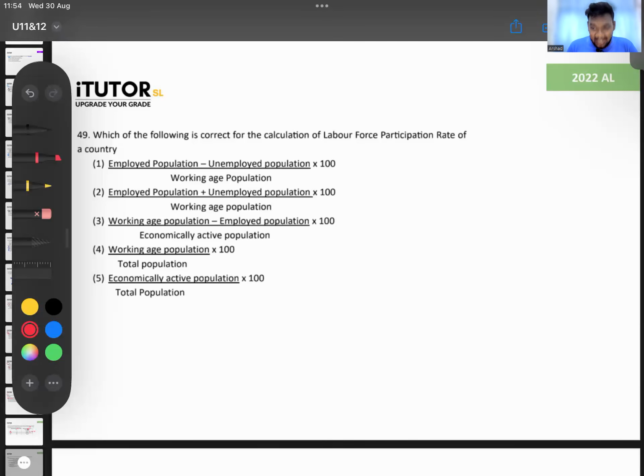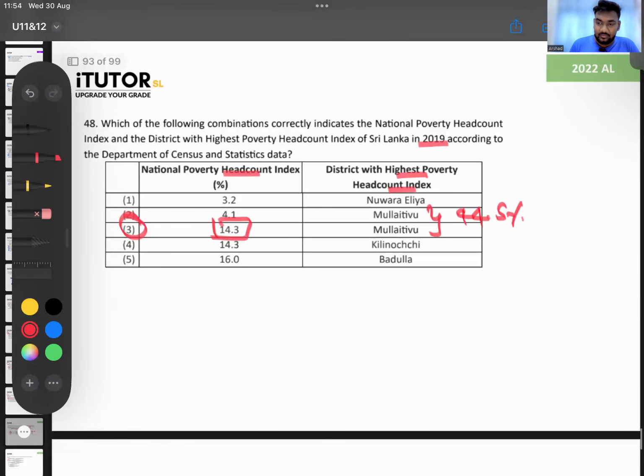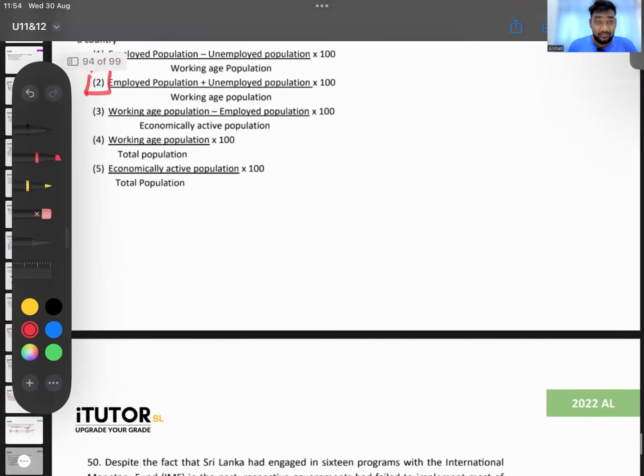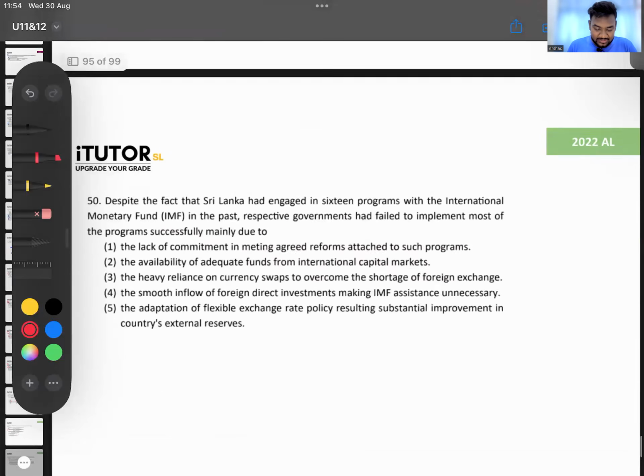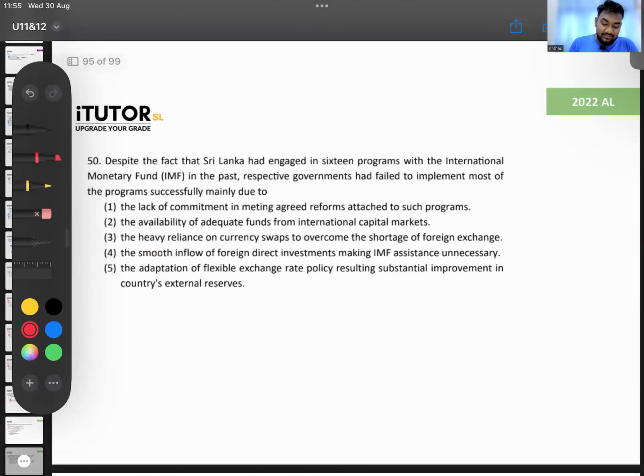Employed plus the unemployed. Answer number 2: employed plus unemployed over the working age population. That's it. The national headcount index is 14.3%. That means if you take Sri Lanka as a whole, 14.3% of people are in poverty. 49 done.